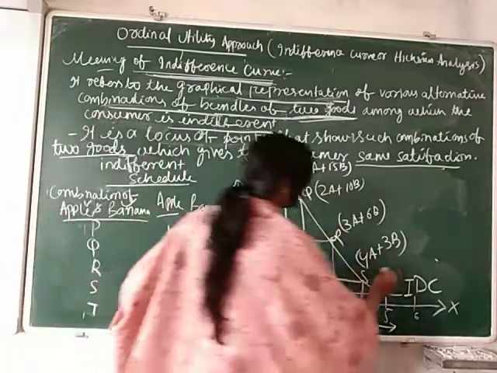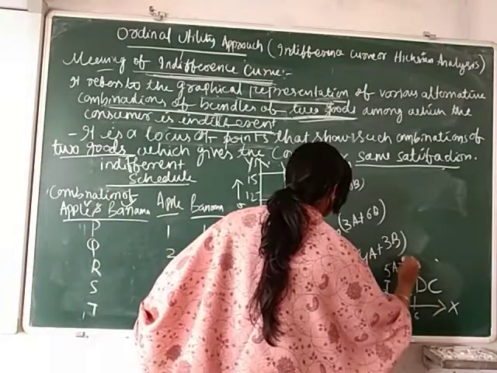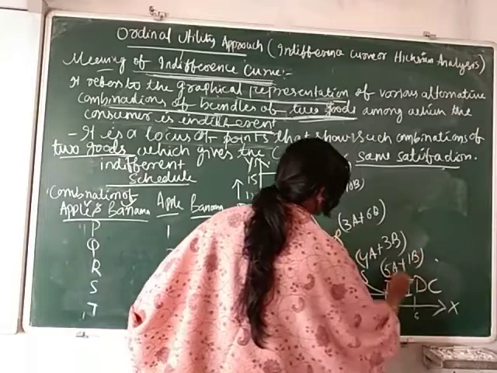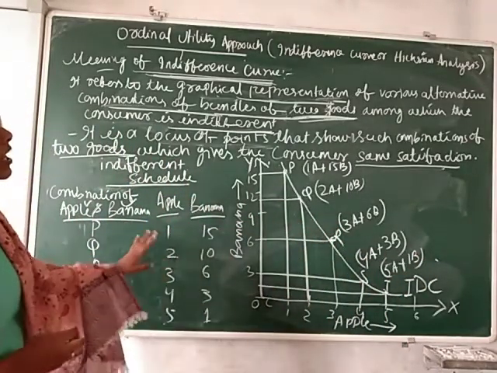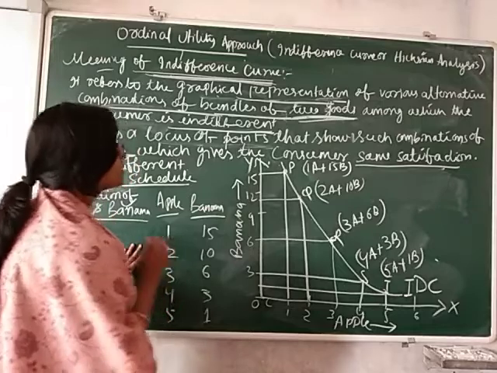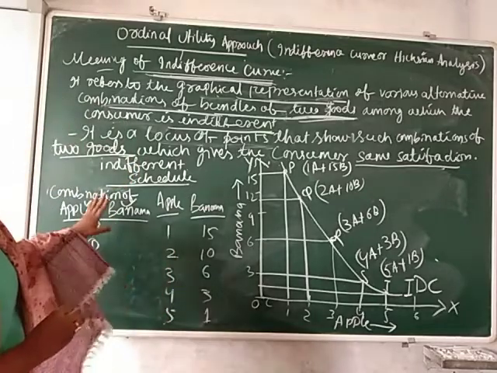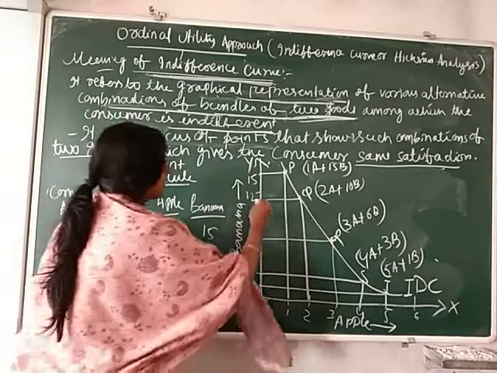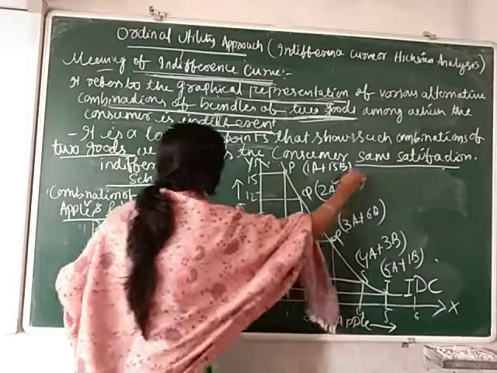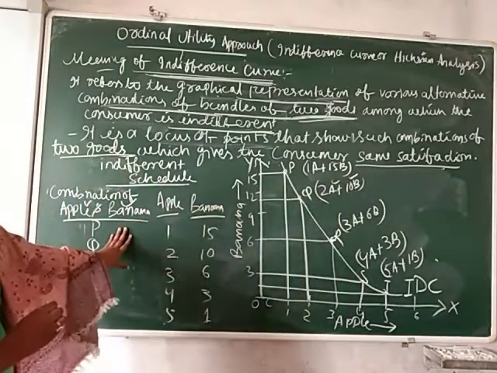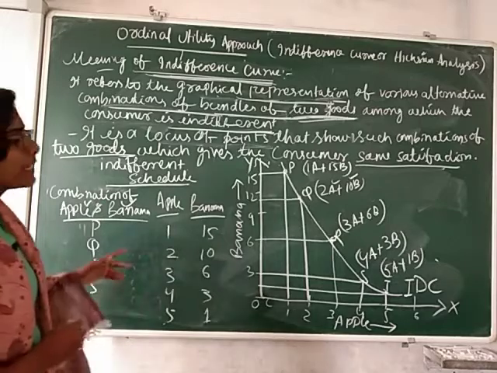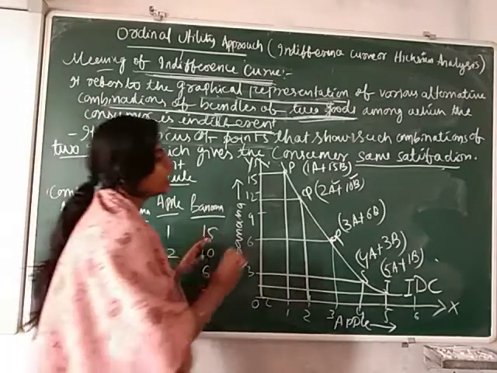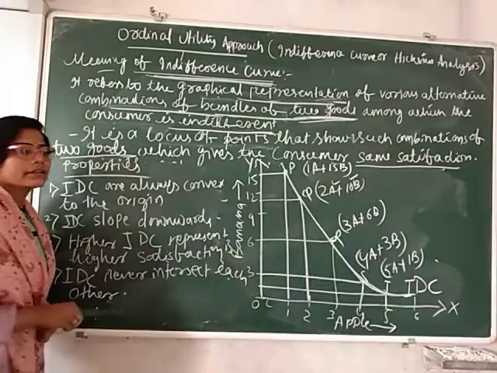T combination, 5 apples plus 1 banana. So this is the graphical representation of various alternative combinations of two goods, apple and banana, among which the consumer is indifferent. So this is your indifference curve.